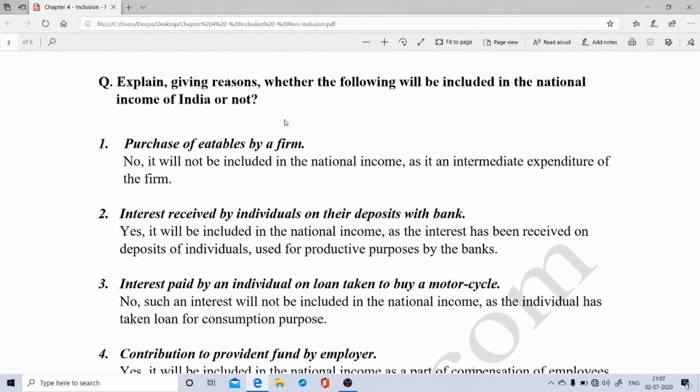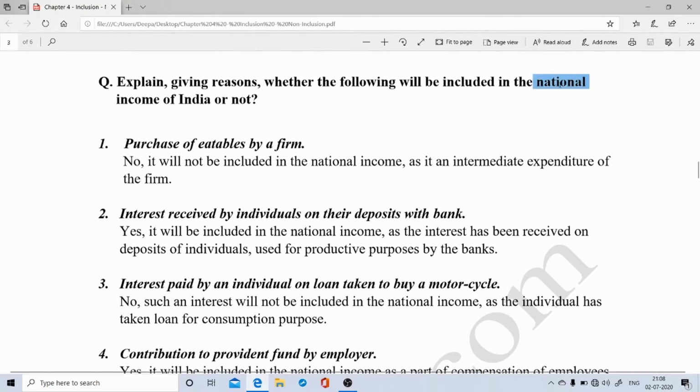The first one, income should be generated only within the domestic territory of a country, and second, we have to include the income which is generated both by the residents as well as the non-residents. When both these conditions are satisfied, a given item or a given income is included in the calculation of domestic income.